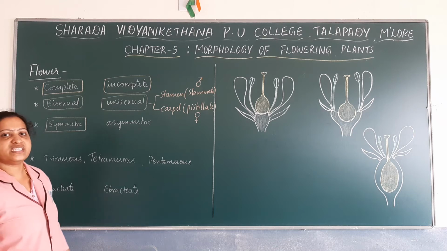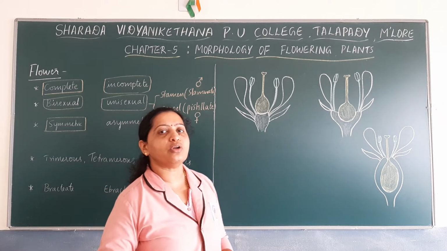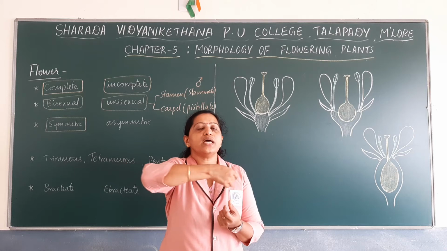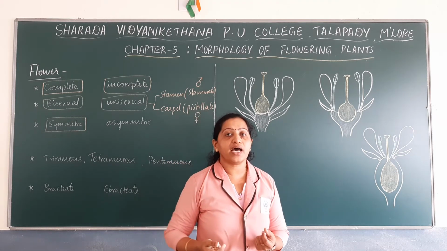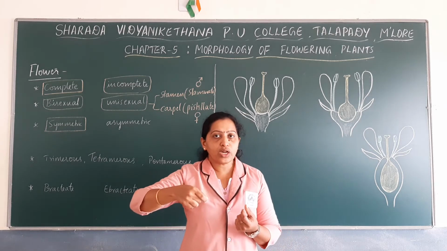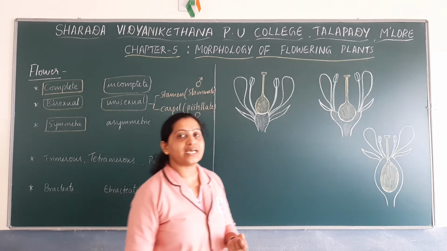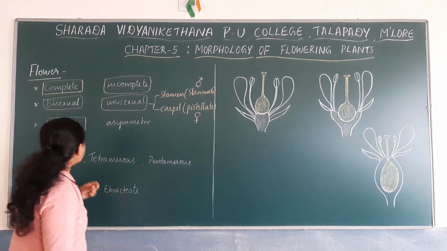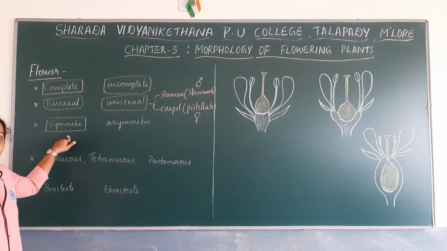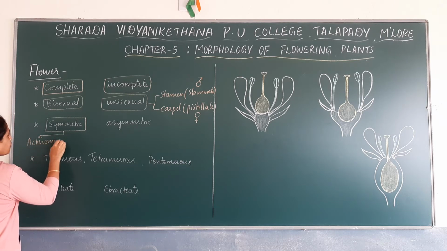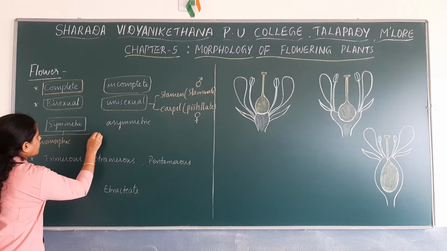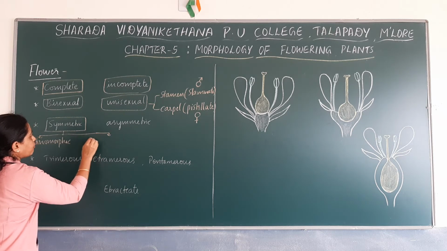So what do you mean by the term symmetry? Symmetry is the arrangement of floral organs around the axis. Remember that the symmetry of a flower is the arrangement of floral organs around the axis. Symmetrical flowers may be of two types: actinomorphic flowers and zygomorphic flowers.